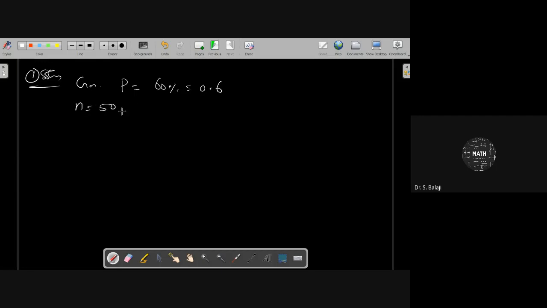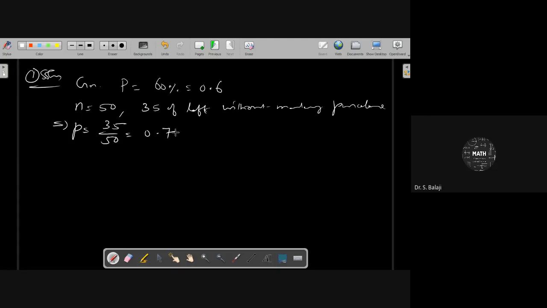Out of 50 shoppers, 35 of them left without making a purchase, so the sample proportion small p is equal to 35 by 50, which is 0.7.